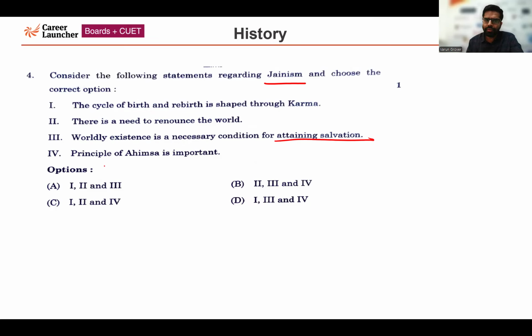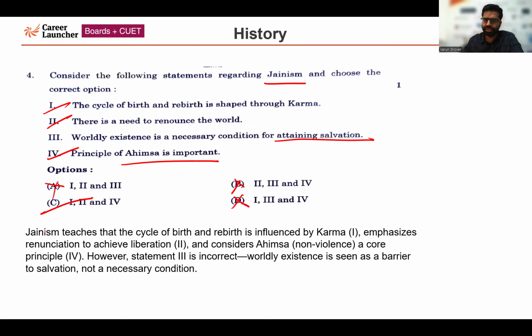Statement 4, the principle of ahimsa is important, is again a very important aspect of Jainism. So the first, second, and fourth statements are correct. The correct answer for this question is option C. Through the elimination method also, if you are aware that worldly existence is not a necessary condition but rather the opposite in Jainism, the third statement can be easily eliminated. You can directly eliminate A, B, and D and come to option C. So the correct answer is option C.